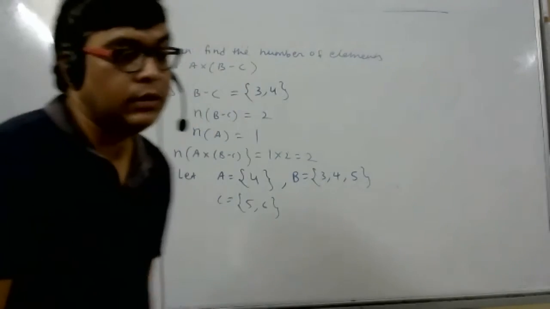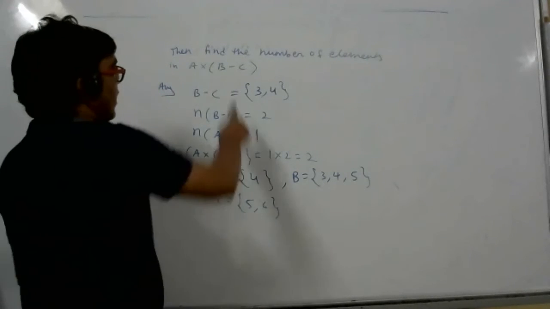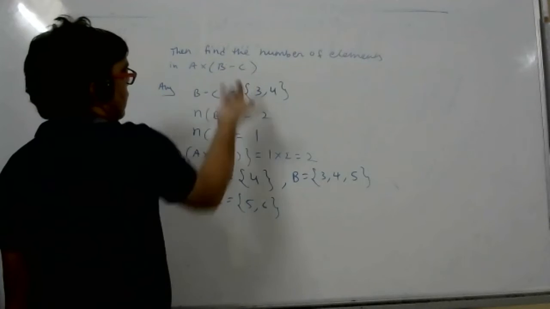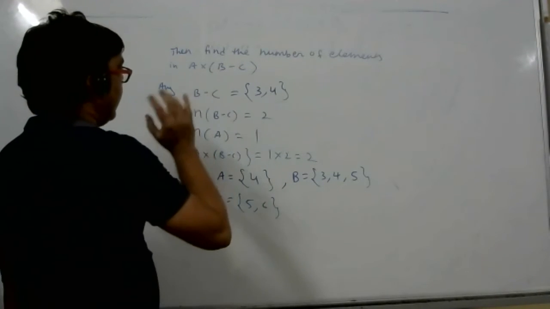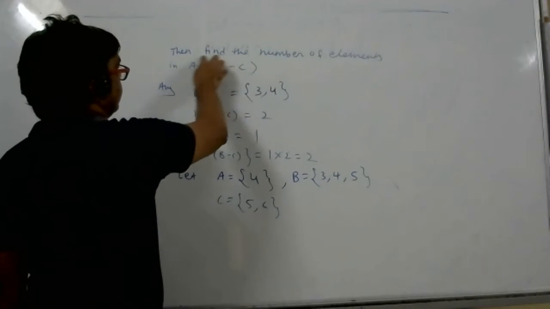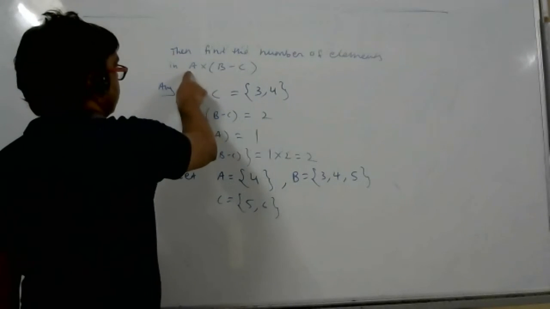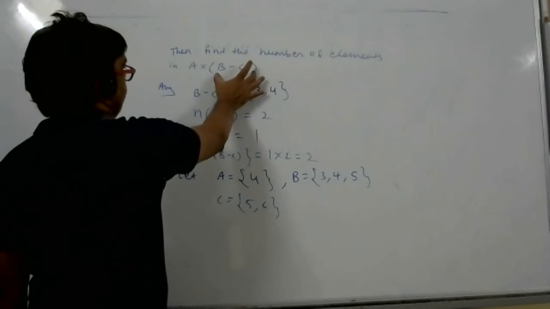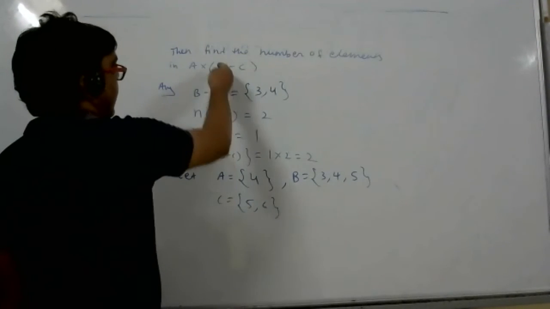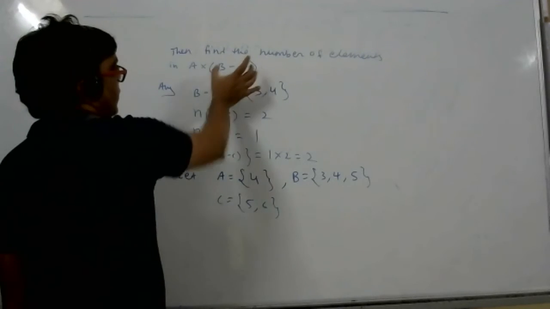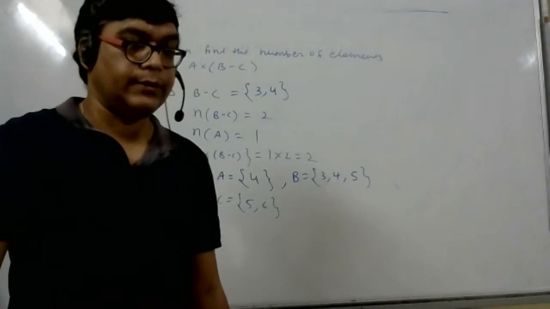No, sir. Actually, I counted the elements, like 3, 4, and again 4. No, but B minus C is one set now. That set we don't know. So first find B minus C. That is 3, 4. See how many sets are there here? One set is there, but we can say A is one set, the bracket is the second set. First set has one element. Second set I don't know, because I know B and C elements separately, but B minus C is in bracket, one set. So B minus C I have to find now. Yes or no? Fine, sir. Yes, sir. I got it.